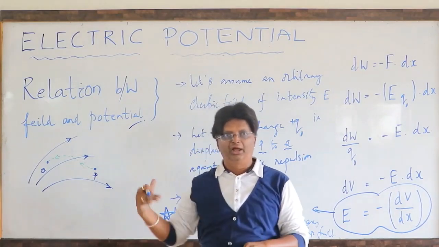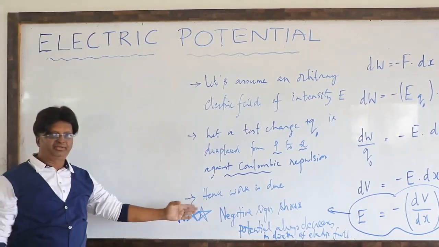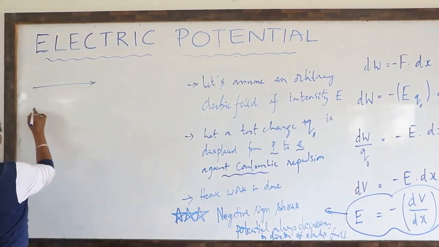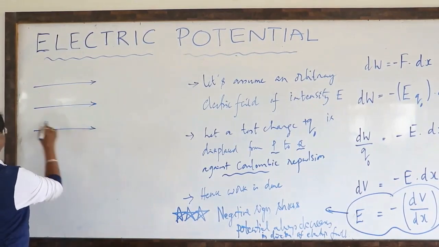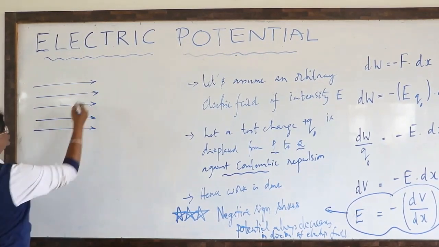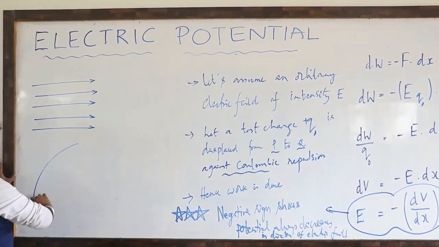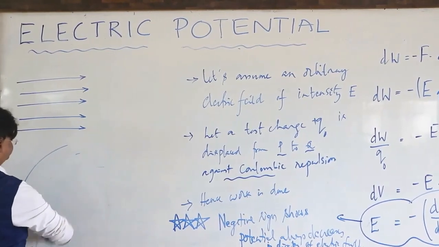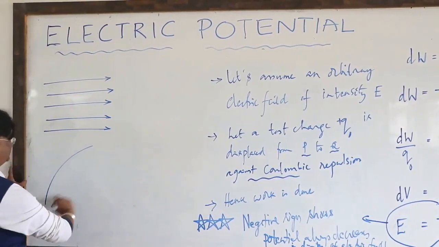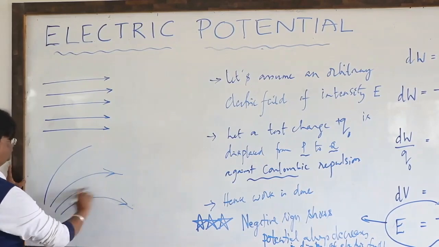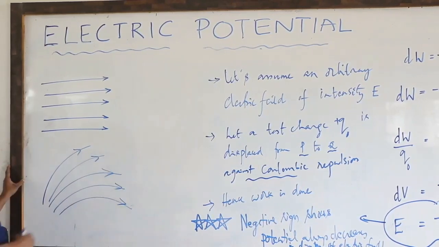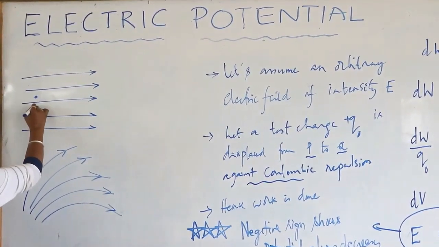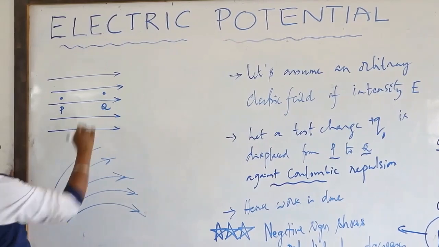What is the meaning of that? I show you now, in a physical representation. Suppose this is the case of a uniform electric field, or else I will take another case of a non-uniform electric field, which I have shown in any of the forms. So this is how a non-uniform field is represented. Now I refer to two positions, suppose here I take the position P and here I take the position Q.